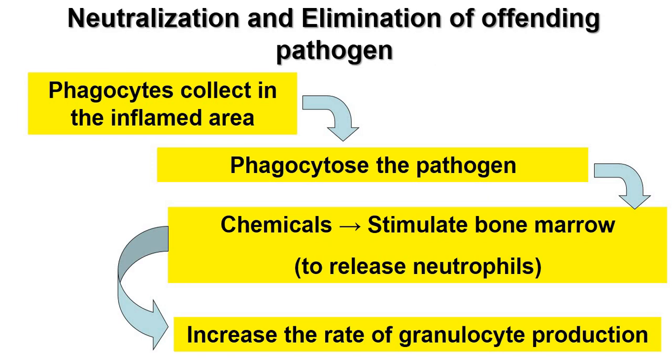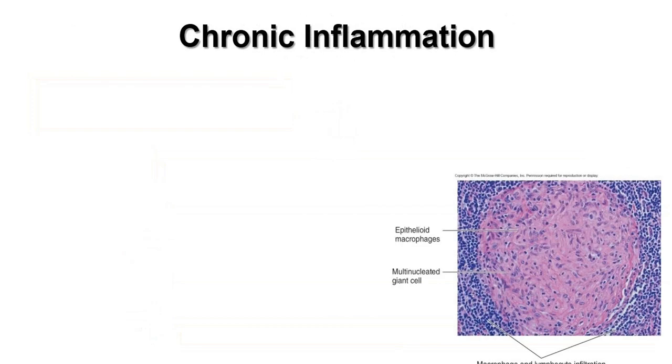Now we move to the second part of our topic. Till this part was acute inflammation. Now short and sweet, chronic inflammation. Chronic inflammation, unlike acute inflammation, is a slow process. You don't die. You remain sick for an extended duration of time.